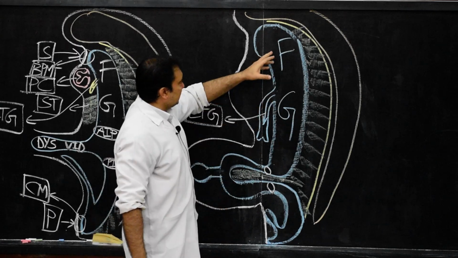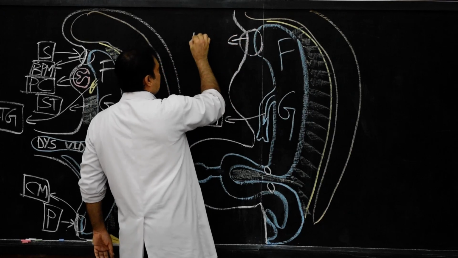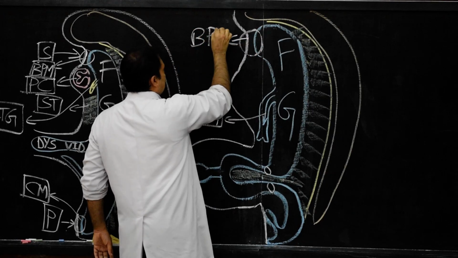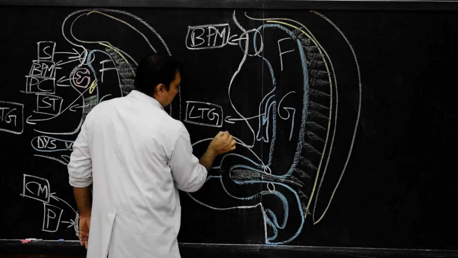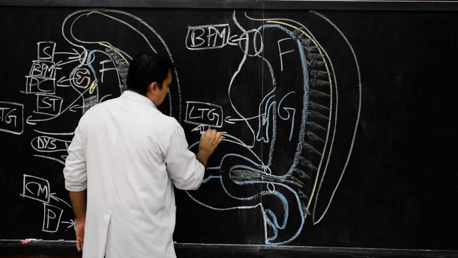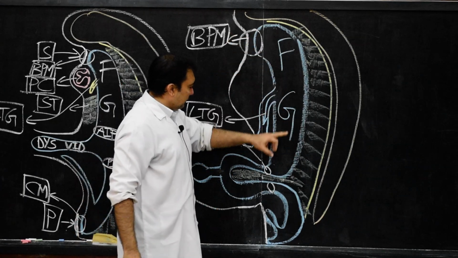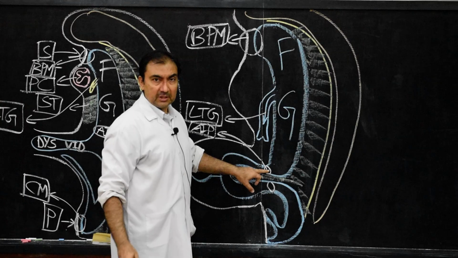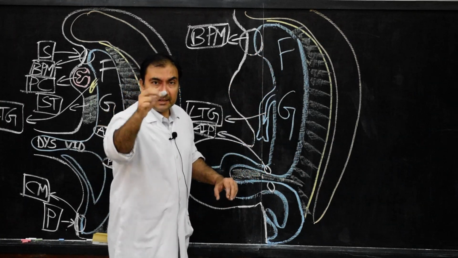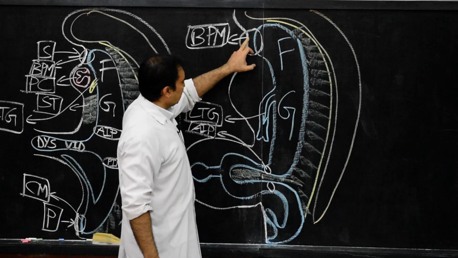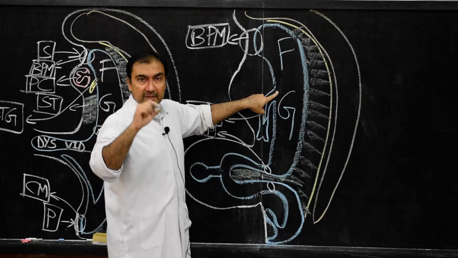The cephalic portion of the foregut will be from the buccopharyngeal membrane till the level of the anterior intestinal portal. So the entire foregut will be till the anterior intestinal portal, but the cephalic or pre-laryngeal portion of the foregut will be from the buccopharyngeal membrane till the level of the laryngotracheal groove.